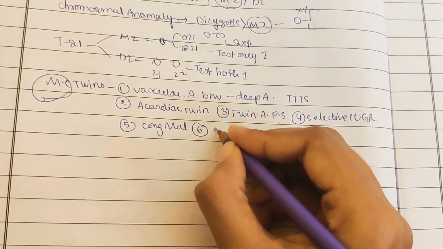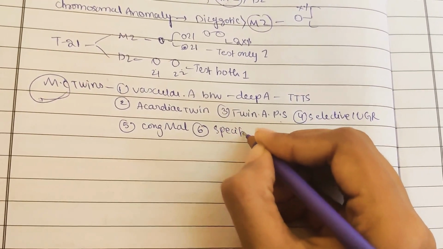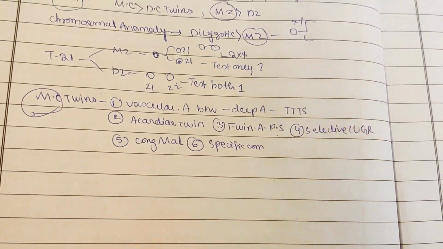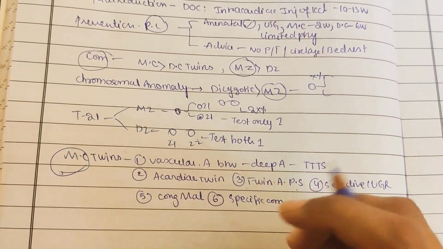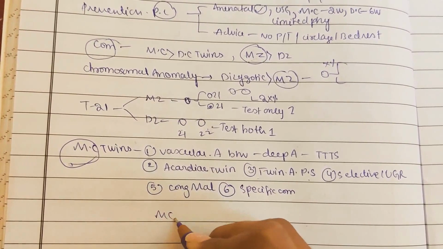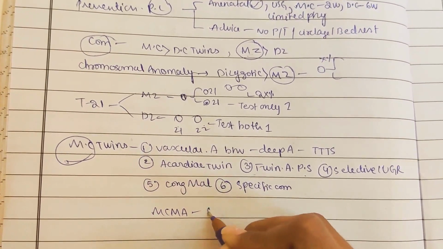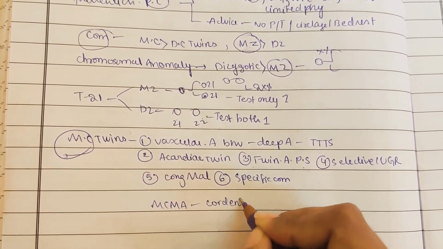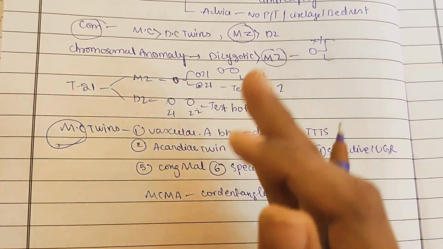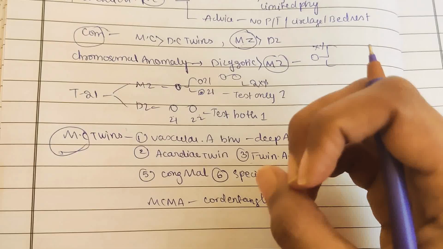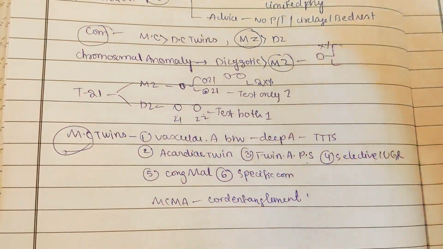Okay, and the sixth one is specific complications that may be present. In monochorionic, monoamniotic twins especially, they have cord entanglement. We already discussed this in the previous video, right? Because there is no membrane between them, the amniotic fluid will mix and the cords will get twisted and entangled.